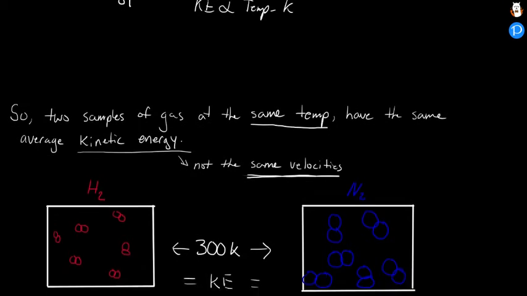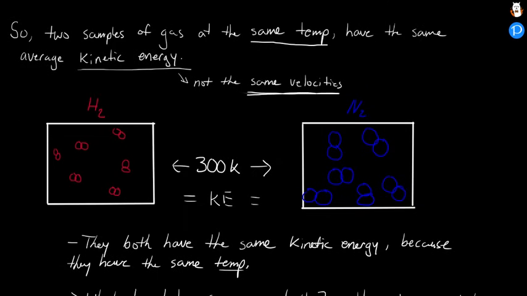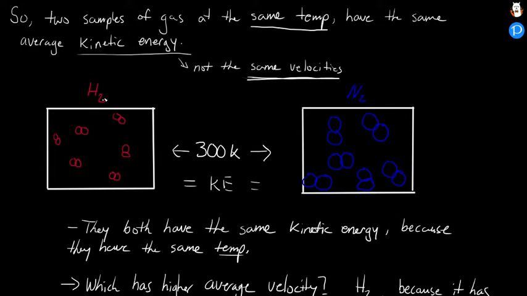Let's visualize this. Let's say I have some hydrogen gas, H2 molecules, in this container. Let's say these containers are the same size and they are at the same temperature. Since they're both at 300 degrees Kelvin, the average kinetic energy of both of these is the same.